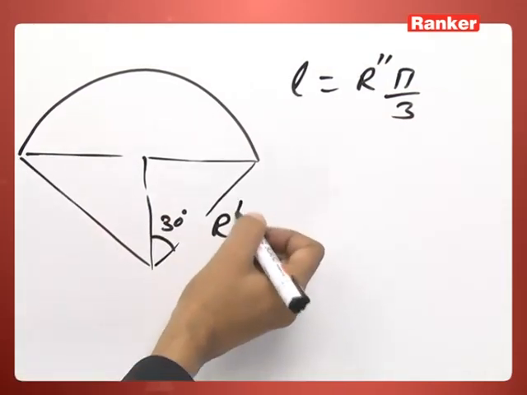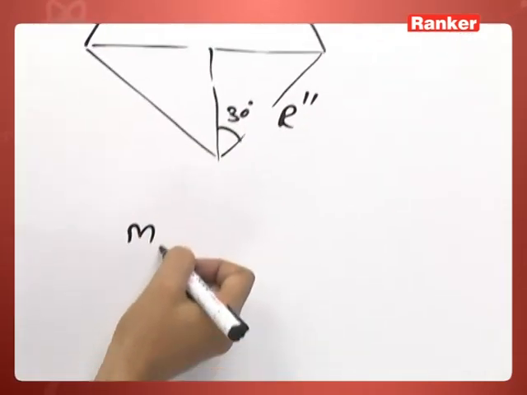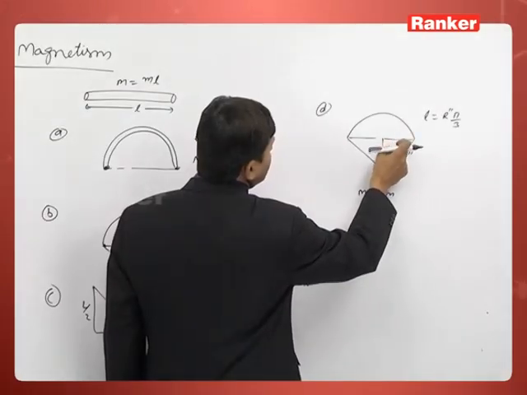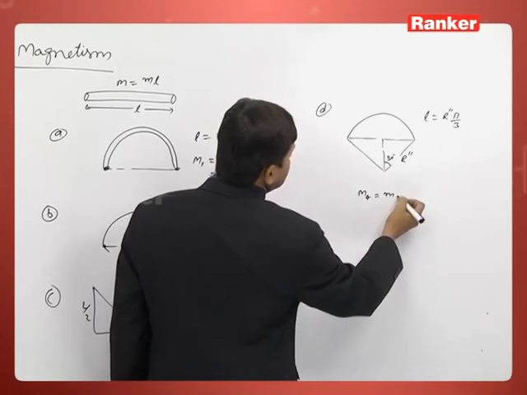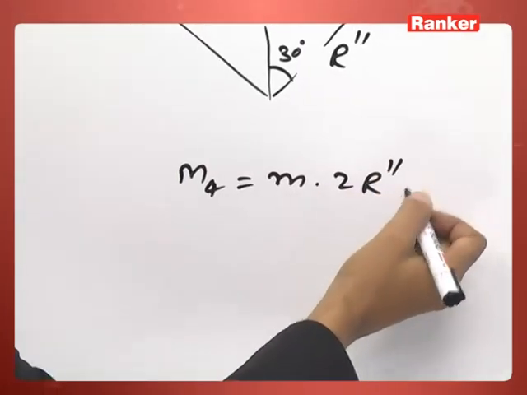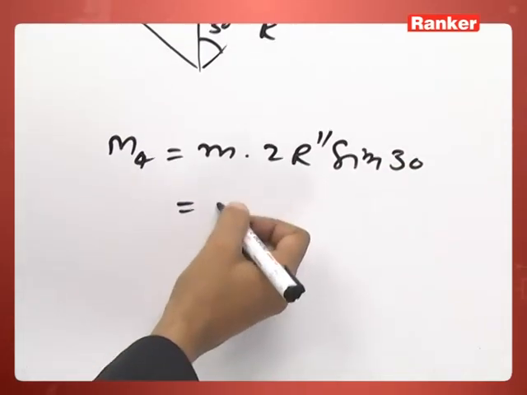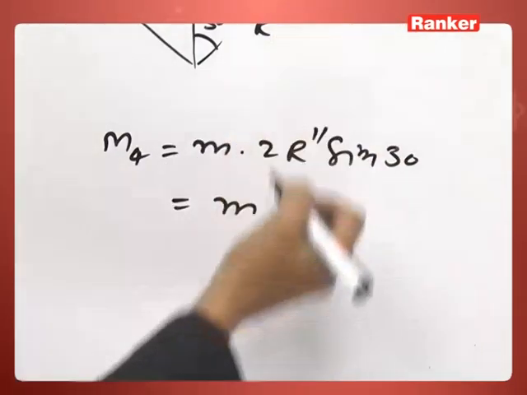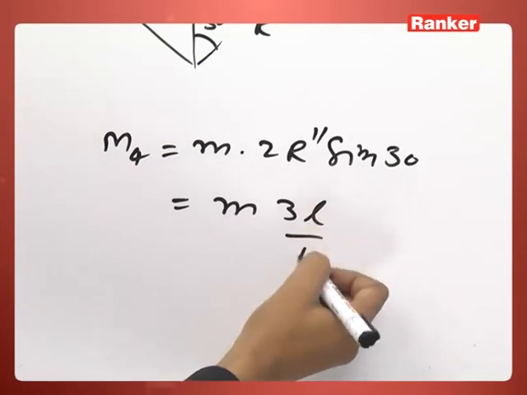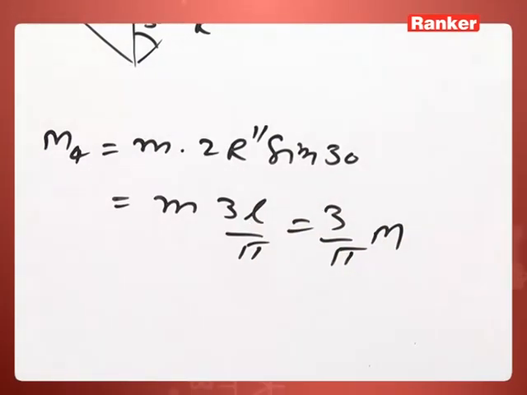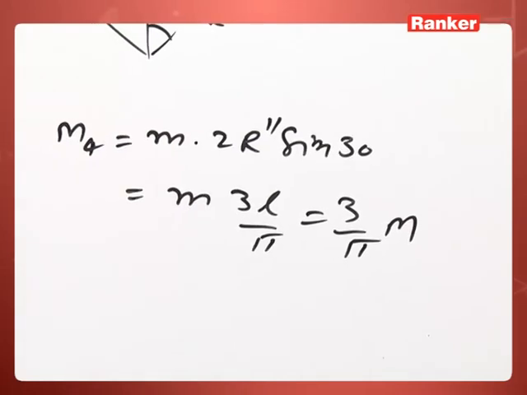So this is r double dash. So magnetic moment M4, that is M, this is r dash sin 30, 2r double dash sin 30, r double dash is 3L by pi, so 3 by pi into capital M. So this is your M4.